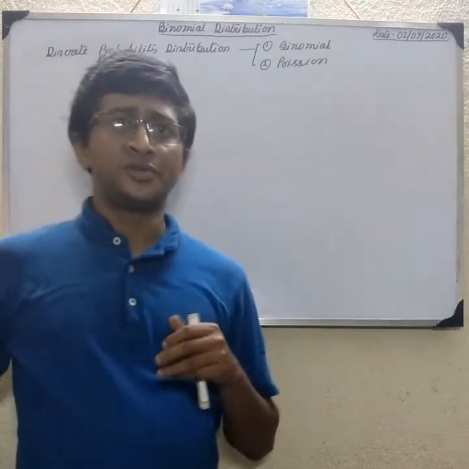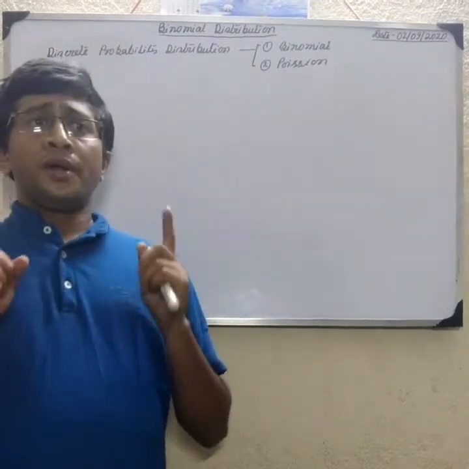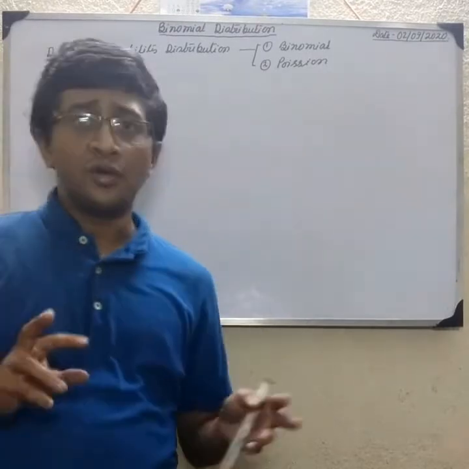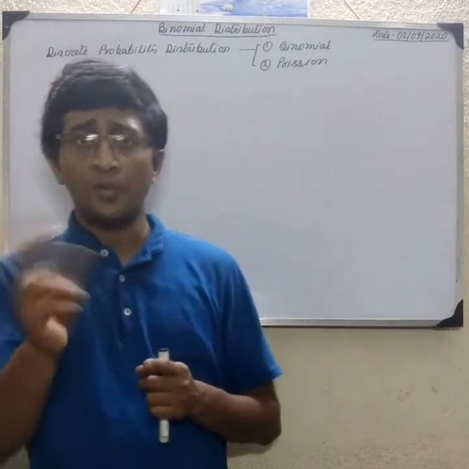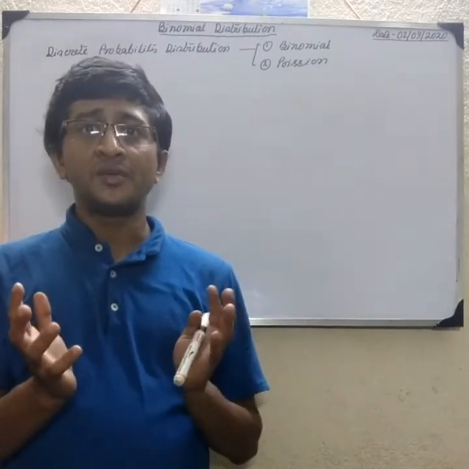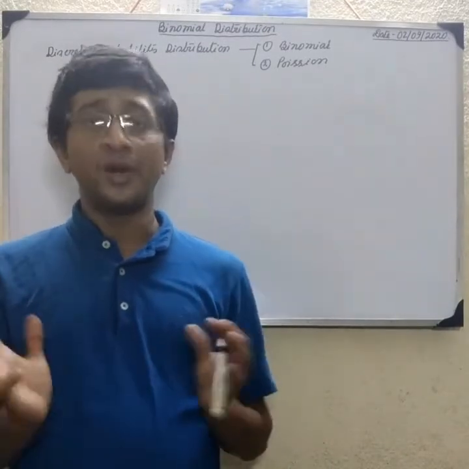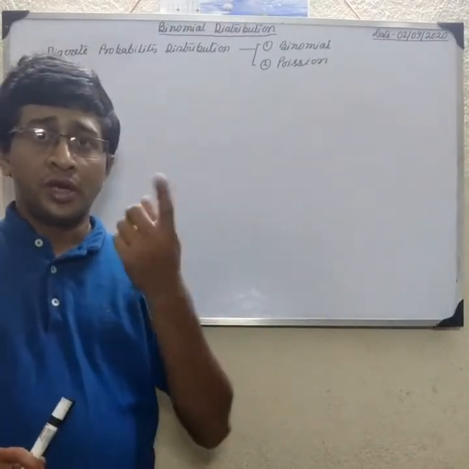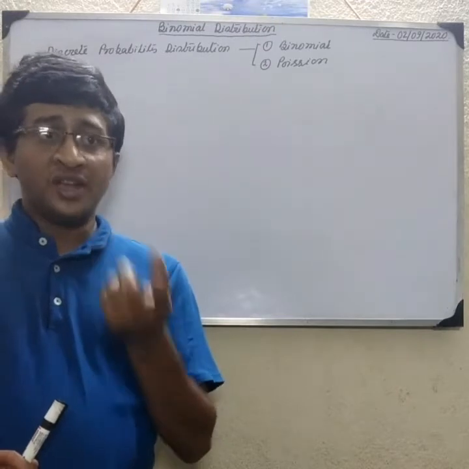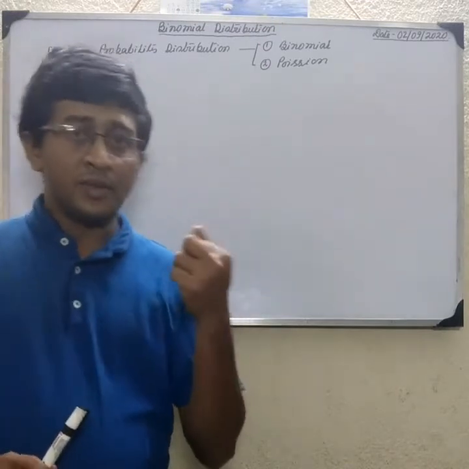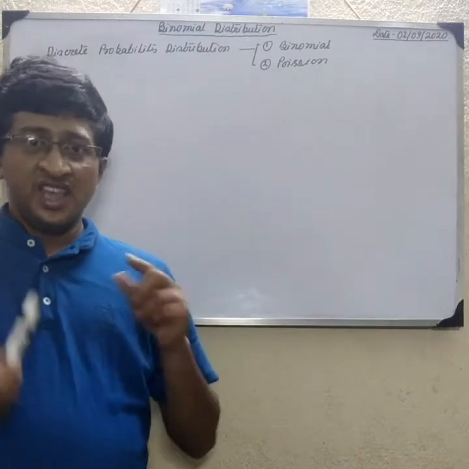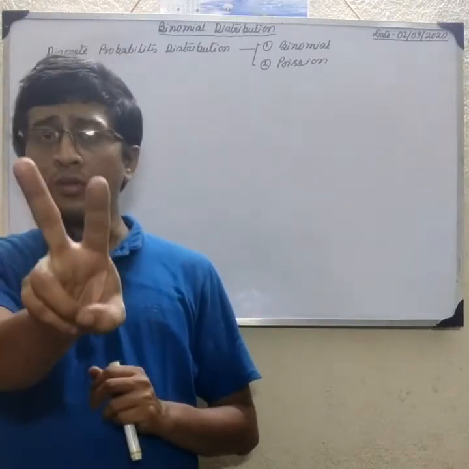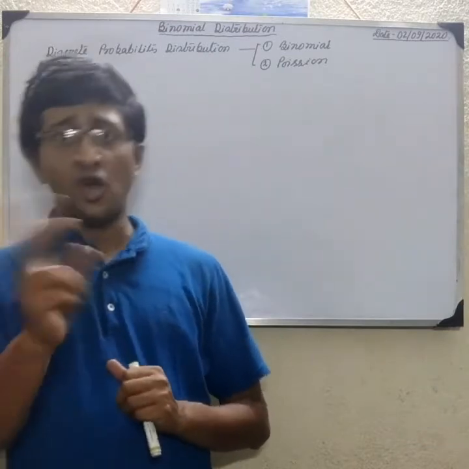What is binomial distribution? A random experiment where the result is either success or failure. There are two results, either success or failure. This type of random experiment is the binomial distribution. Suppose tossing a coin: if I ask the probability that the result is head, and we take this as success, then tail is failure. So there are two events, success or failure.